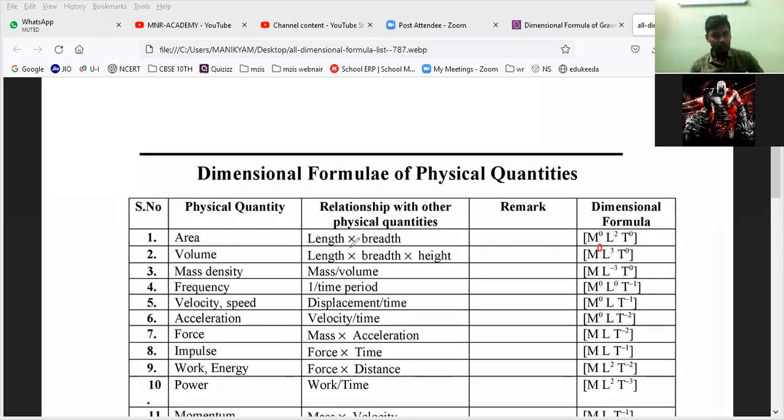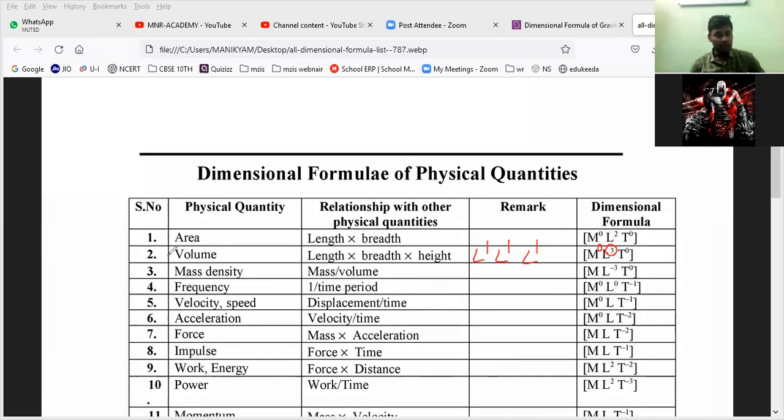Why? Length we can measure in what? L. Breadth also we can measure in what? L. Height also we can measure in what? L only. So L power 1, L power 1, L power 1. What will become? L power 3. Do you understand, everyone? Clear? Yes, sir.